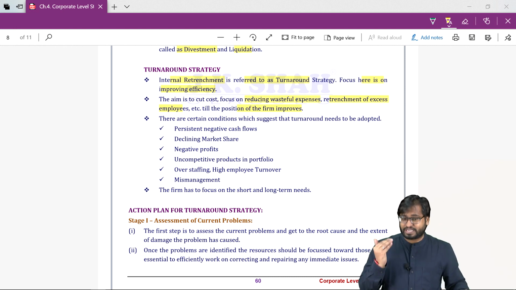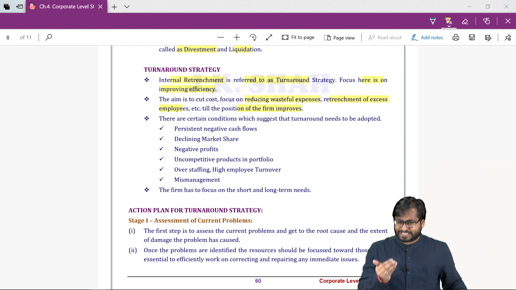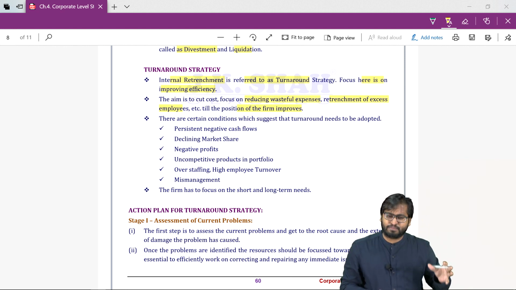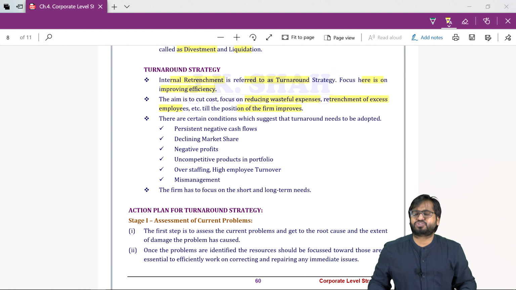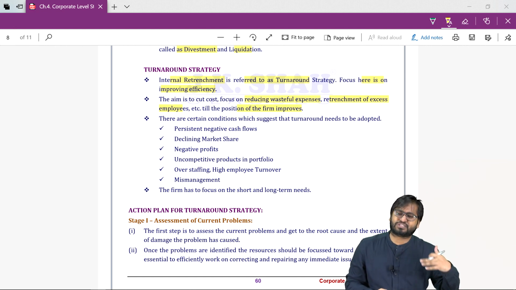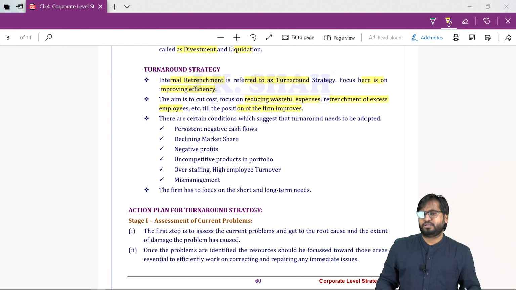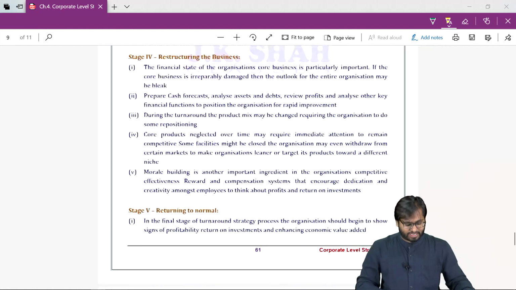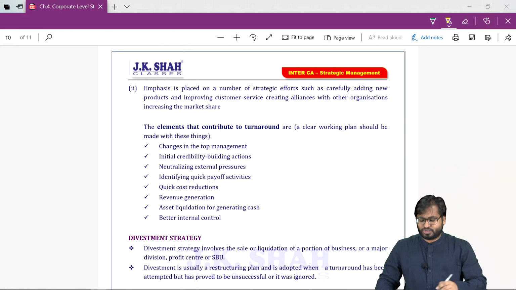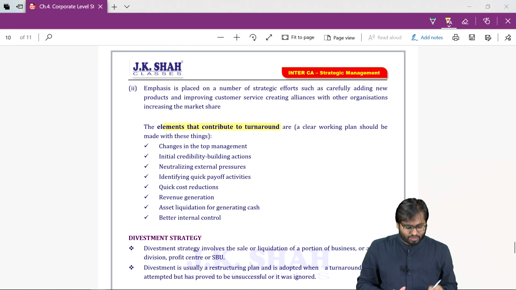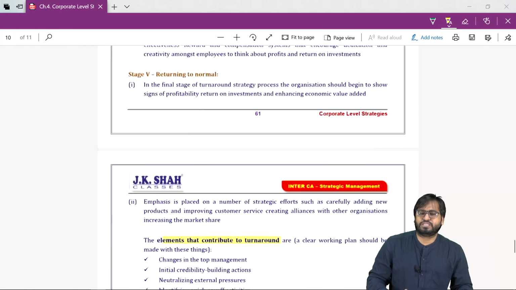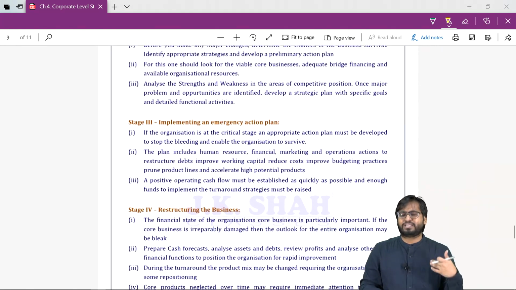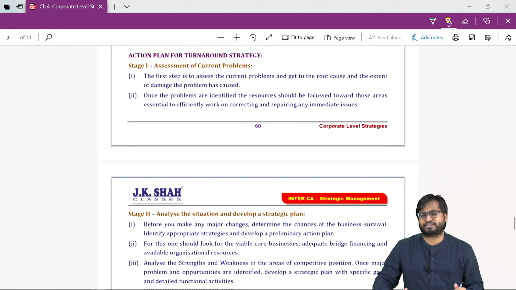The second question the institute can ask: what is the action plan for turnaround strategy? What do you mean by action plan? The steps that you need to take in order to go for turnaround. And the last question the institute can ask you is, what are the elements that contribute to turnaround? So these are the three questions individually the institute can ask in this category.